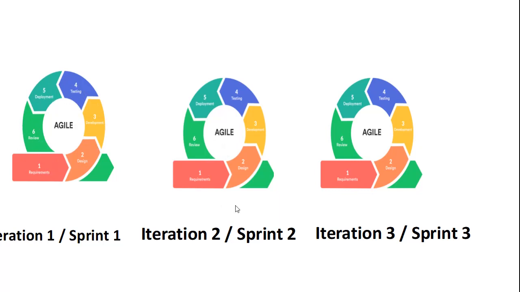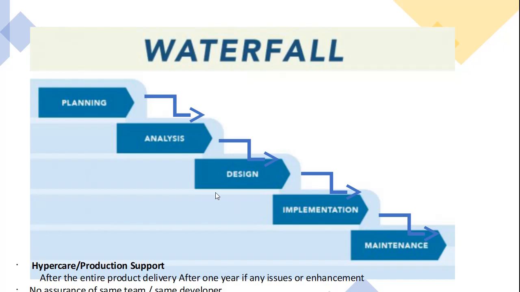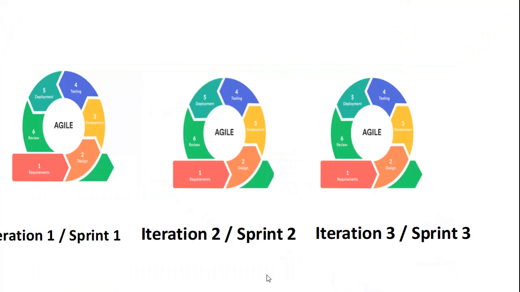But what is the difference between this waterfall model and this agile model? In the waterfall model, the complete 1 year of work will be delivered only once, but in the agile model, the single product or project development will be divided into different iterations, loops or sprints, all are the same.